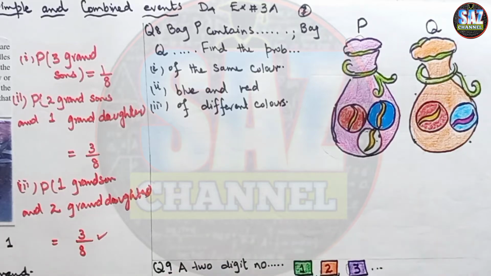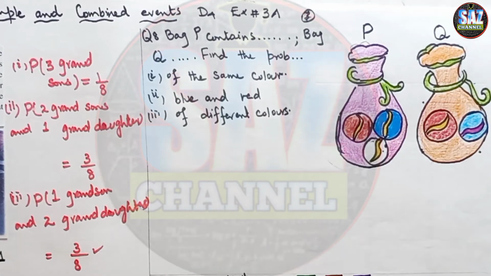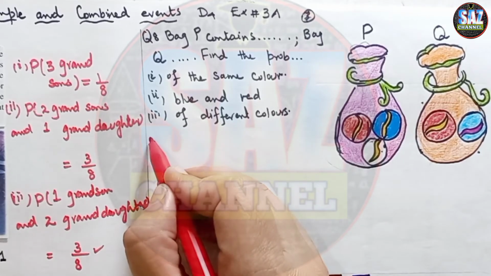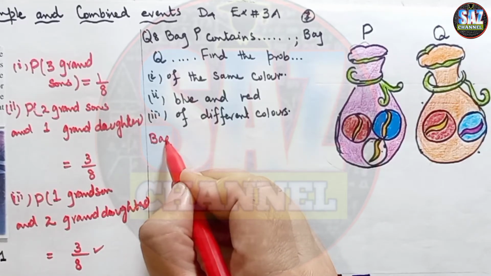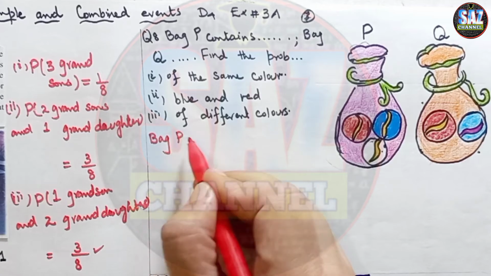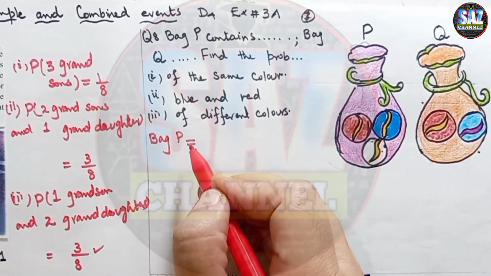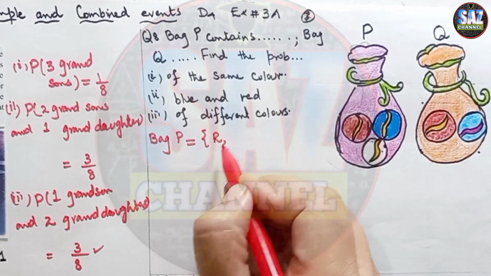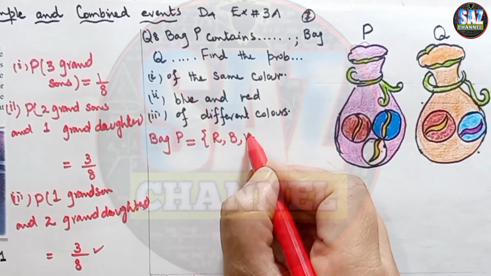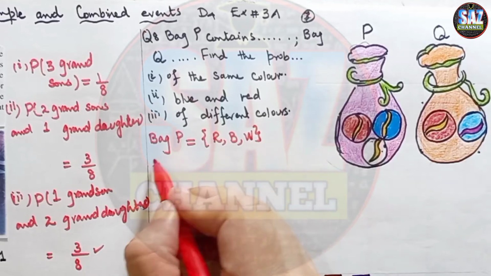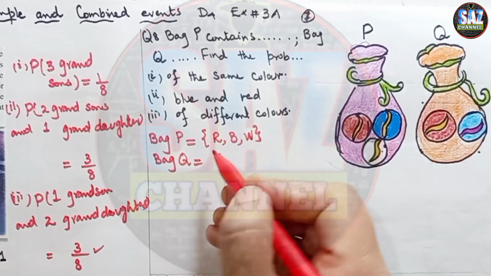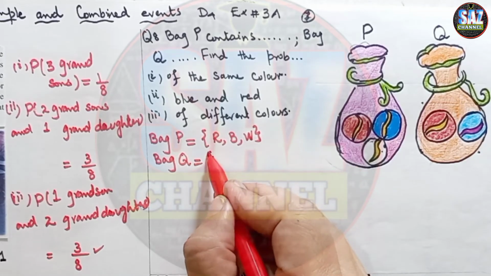So let's move to the solution of the question. Bag P has how many counters or marbles? Red, blue and white, and bag Q only 2. They are red and blue.